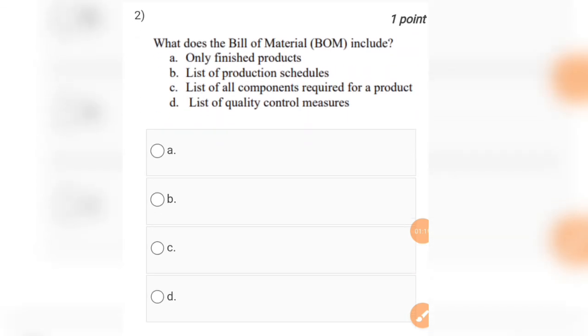Question number 2 is what does the bill of material BOM include? Options are only finished products, list of production schedules, list of all components required for a product, list of quality control measures.